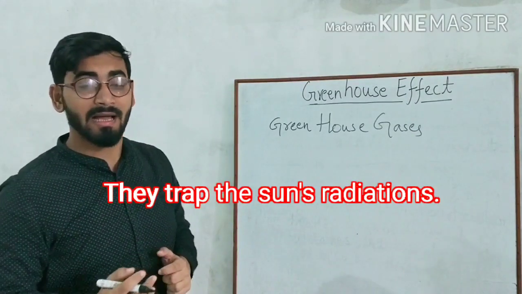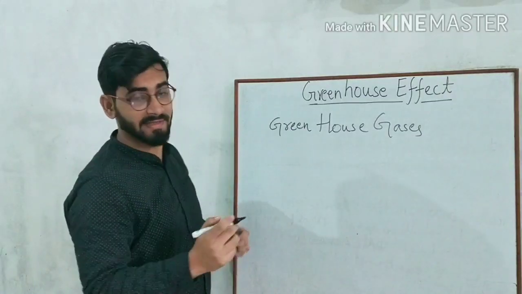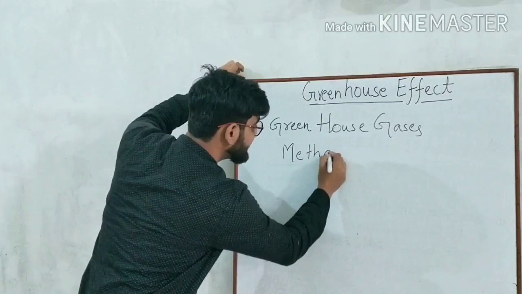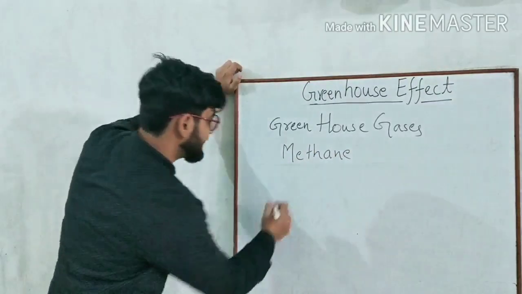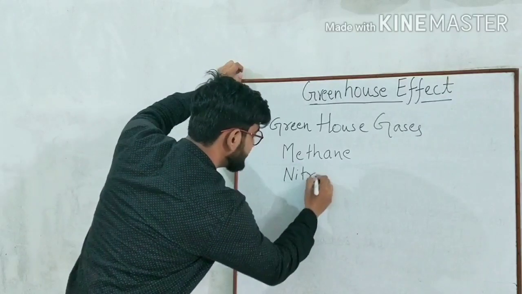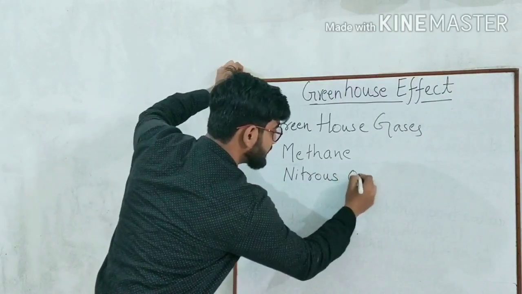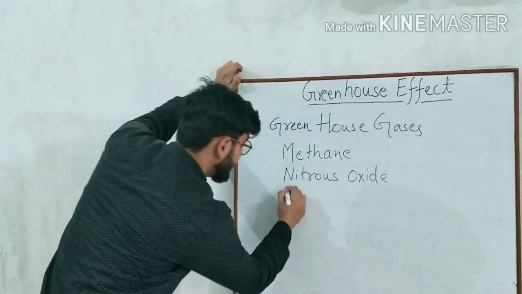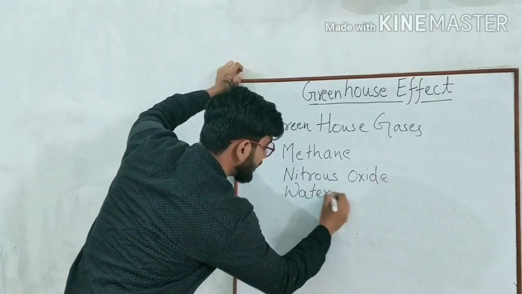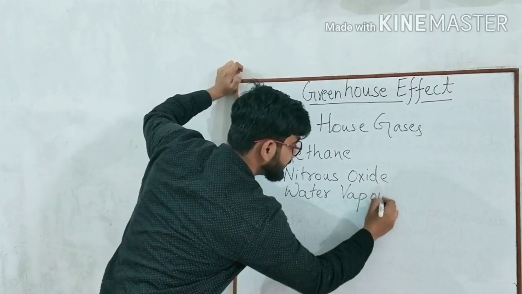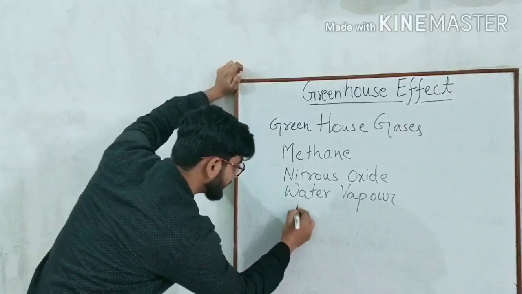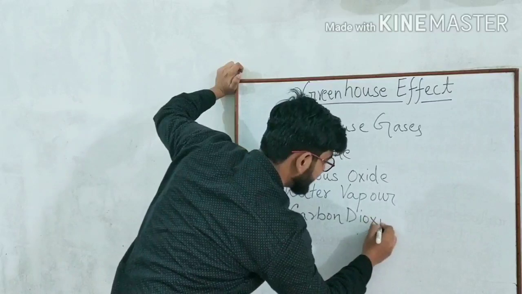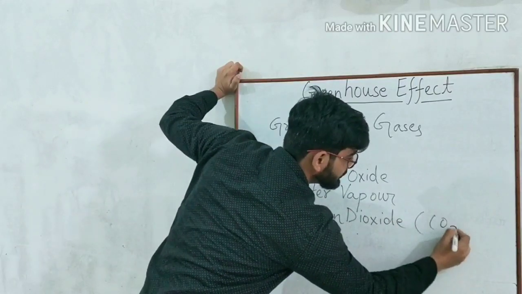Some of the greenhouse gases are methane, nitrous oxide, water vapor, and carbon dioxide, which is CO2.